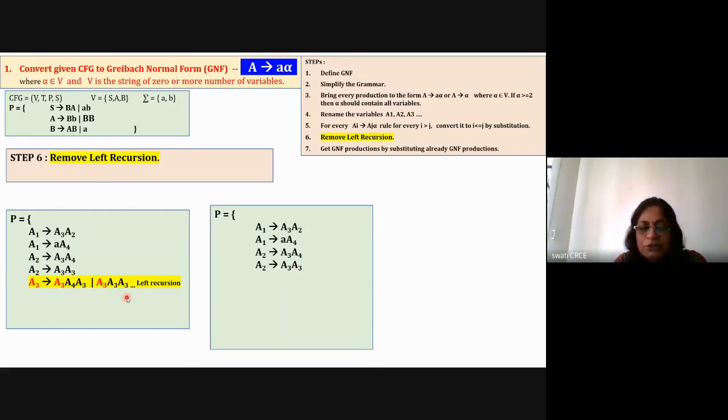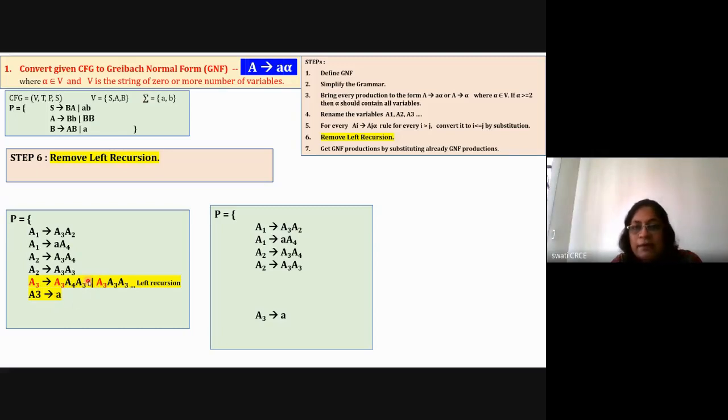What you have to do is create the parse tree for this particular rule. So I'm taking the first rule now. A3 = A3 A4 A5. So I will create a parse tree. These are the rules. A3 = small a is also one of the rules, which is already in GNF, so I'll take it directly here. So all these three rules are there for A3. Now remember, all these three rules are there for A3.